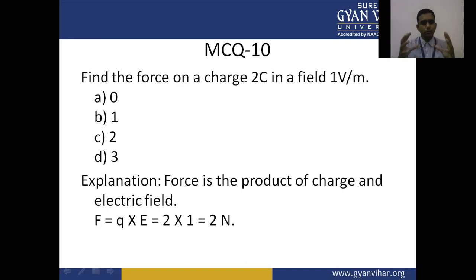Force is the product of charge and electric field. So F equal to Q into E, that is 2 into 1, which is 2 Newton. The total force on the charge 2C in the field of 1 volt per meter is 2 Newton.